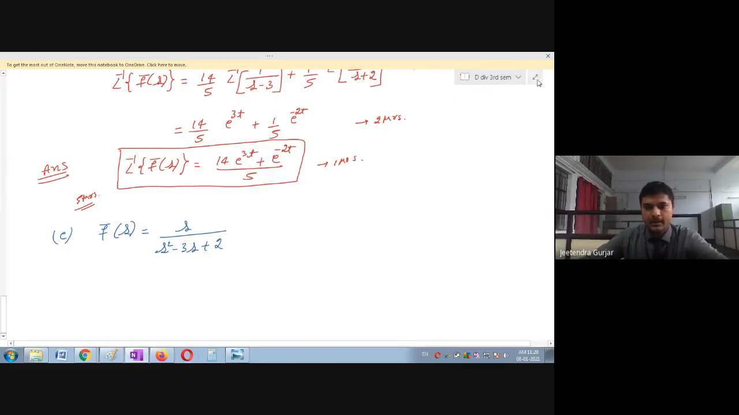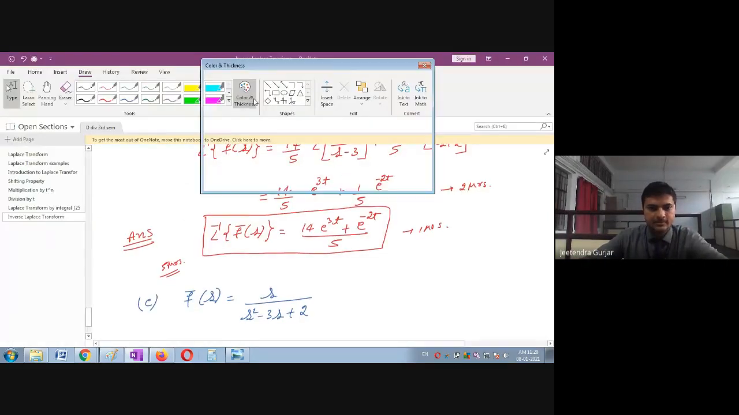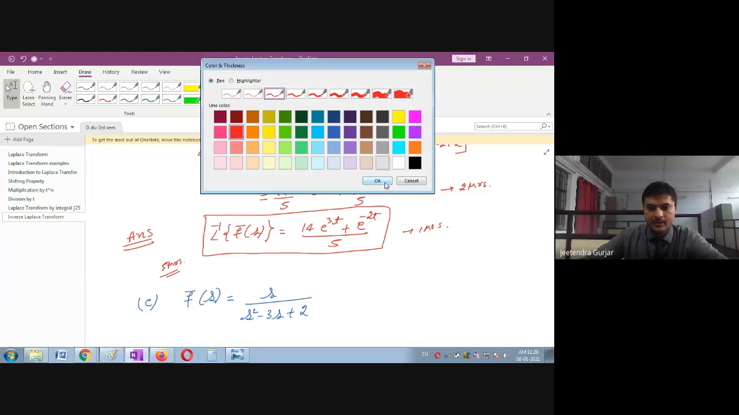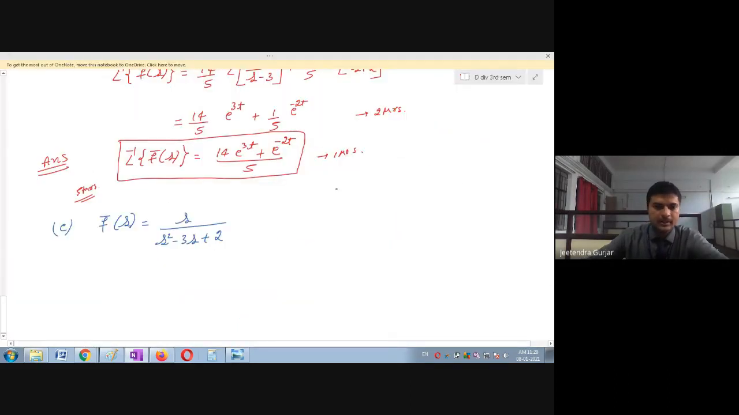How many students will get it? Let us see the correct answer. Yes, at least 1 or 2 students should get the answer now. So let us see. Okay. With you, I will also solve. Let us see which step you are getting wrong.